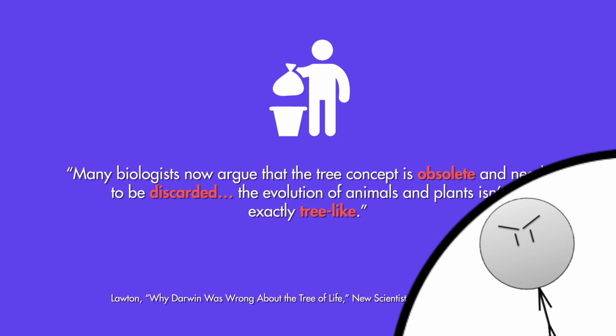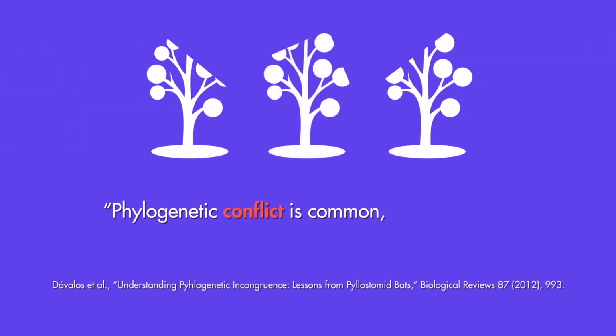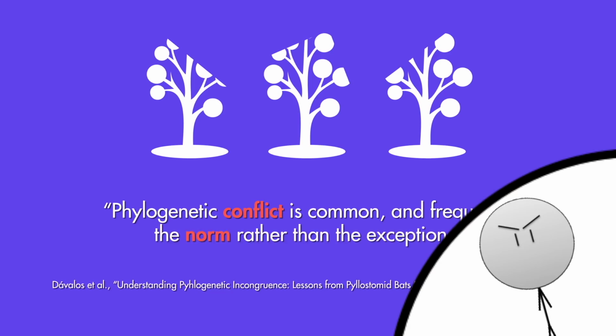Just because a few scientists came out saying the tree could be improved does not mean that anyone agrees that species randomly come out of thin air and don't follow any evolutionary patterns. Trends in Ecology and Evolution has pointed out that evolutionary trees from different genes often have conflicting branching patterns, and Biological Reviews has acknowledged that phylogenetic conflict is common and frequently the norm rather than the exception. You're always going to have conflict when you look at certain genes, because genes are preserved in many different ways and they evolve in many different ways.